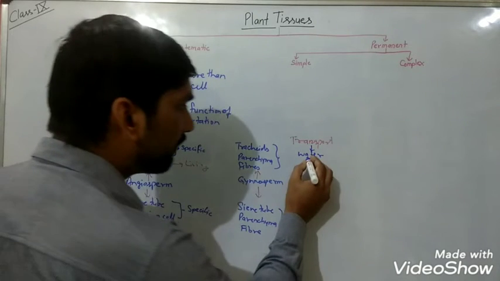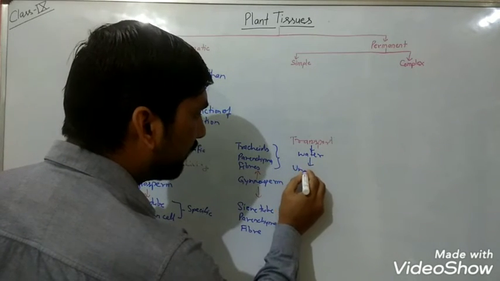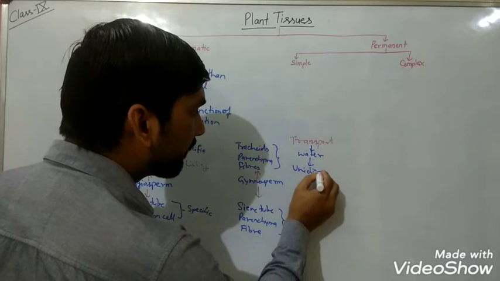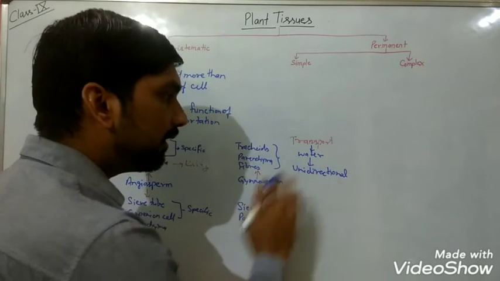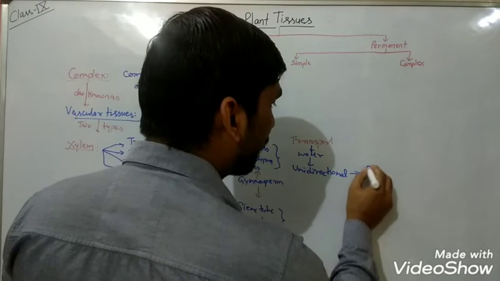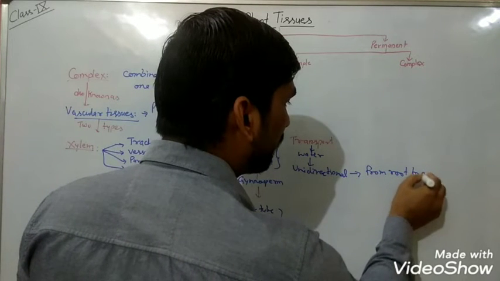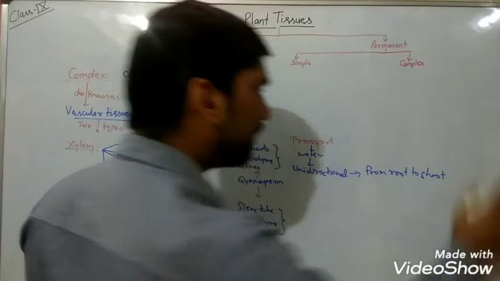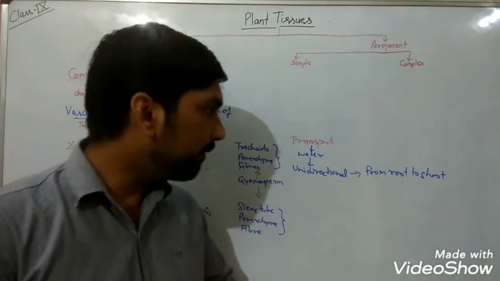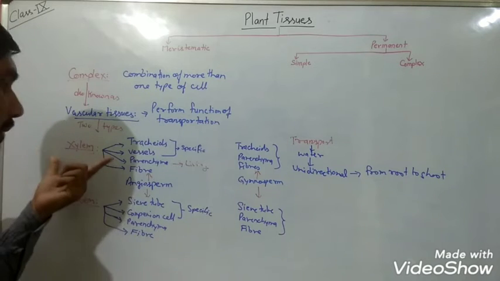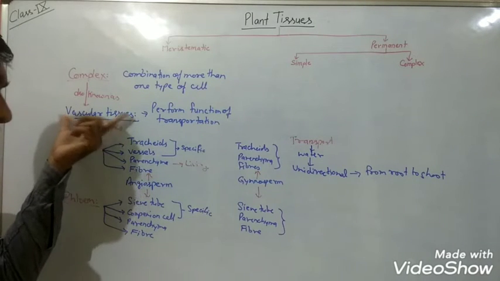So this water conduction, or transport, is unidirectional. Unidirectional means from root to shoot, from downside towards upside. The water flows with the help of xylem tissues, and that's why it is also known as vascular tissue.